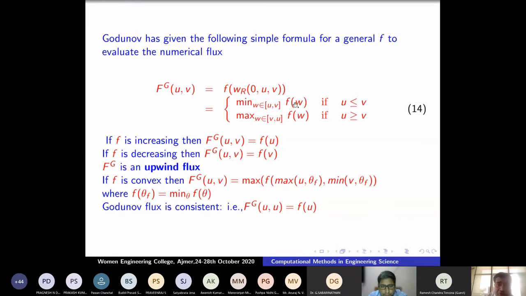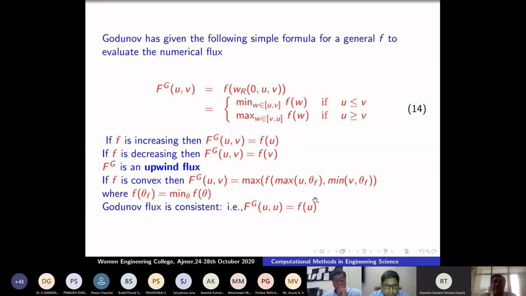So the minimum of f of w, where w belongs to [u, v], if u is less than or equal to v; the maximum of f of w otherwise. This is the formula. So it's an upwind scheme. When the wave is moving from left to right, f dash is positive. If f is increasing, the flux f of g of u, v is nothing but f of u. Automatically it switches over to forward or backward. If f is decreasing, it takes f of v, the forward thing. Even if f is a convex function, there will be only one minimum, called theta. This formula can be given here. This is the beauty of the numerical scheme.